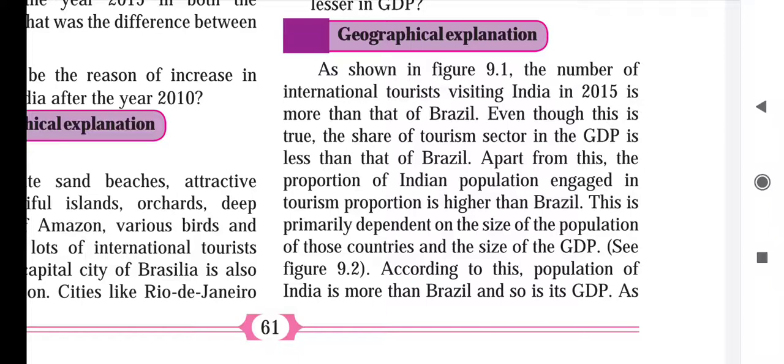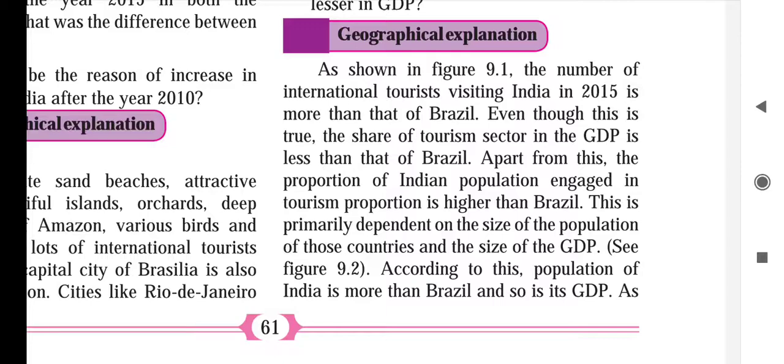Even though this is true, the share of the tourism sector in the GDP is less than that of Brazil. We are having more international tourists, but if we see the GDP contribution, there our country's contribution is less. Apart from this, the proportion of the Indian population engaged in tourism is higher than Brazil.